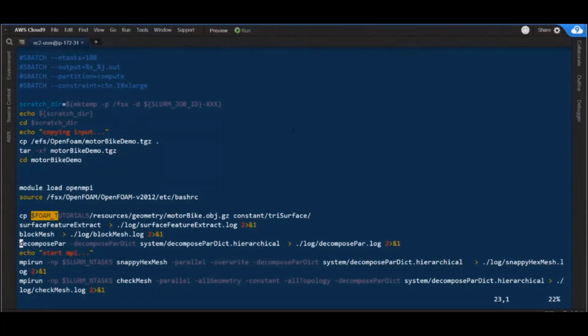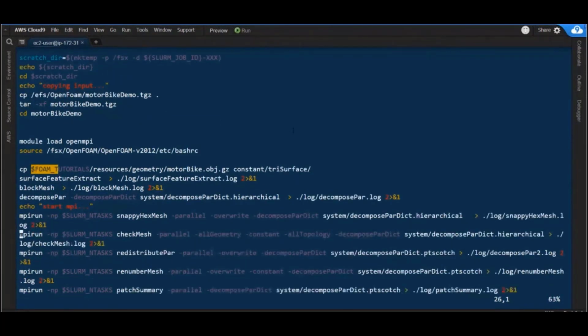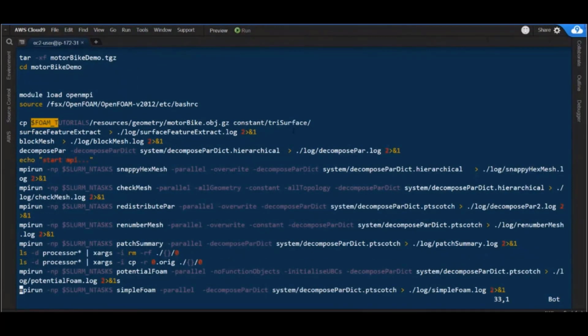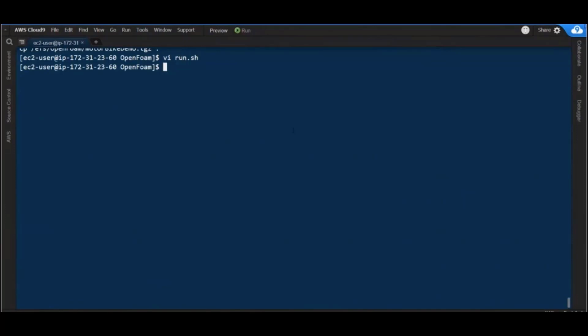As you have seen before, you can have multiple instance types within the same queue. So when you submit your job, you have to select which one you want to use with the constraint parameter. Then the rest of the script is basically a standard OpenFOAM submit. So I create my scratch area. Of course, I want to create it on FSx. I copy the motorbike demo, and then I prepare the MPI run. I use mpirun to run the MPI job.